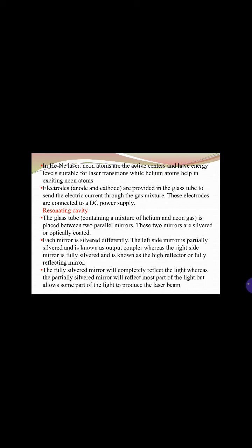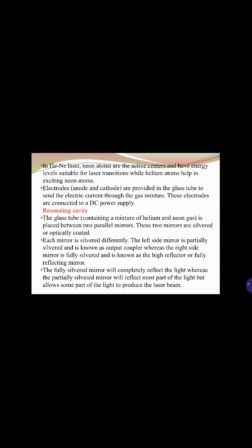In the helium neon laser, the neon atoms are the active center and have an energy level suitable for a laser transition, while the helium atoms help in exciting the neon atoms. Electrons are provided in the glass tube to send the electric current through the gas mixture. For this process, an anode and a cathode are used. These electrodes are connected to a direct current power supply.